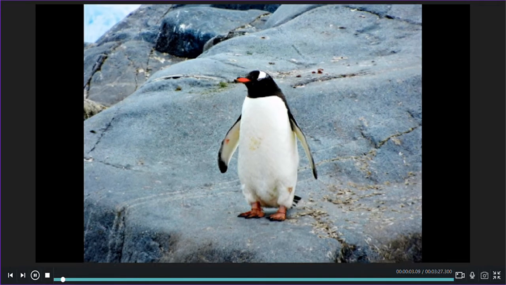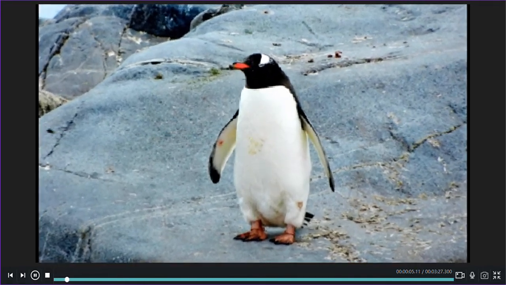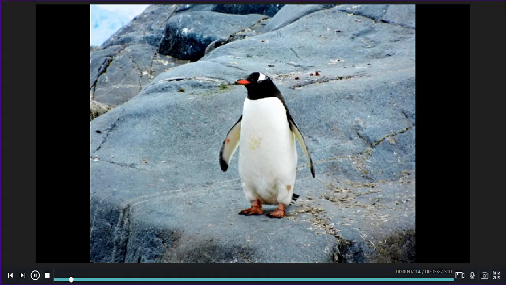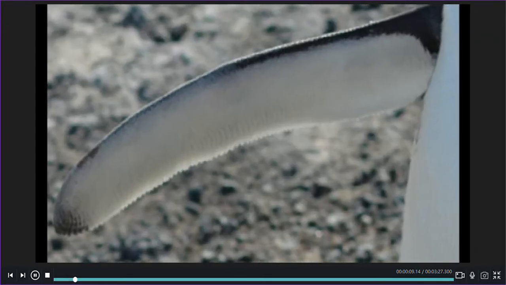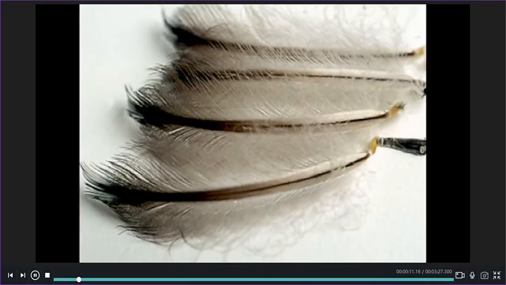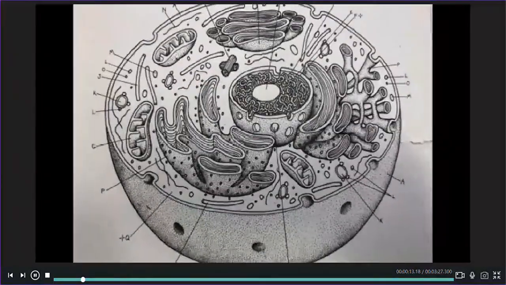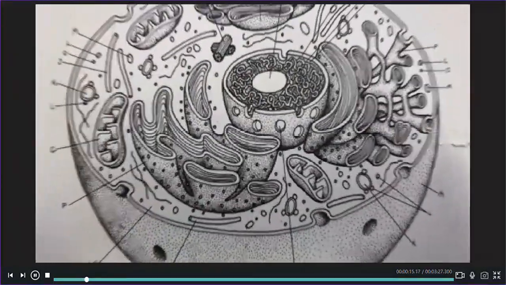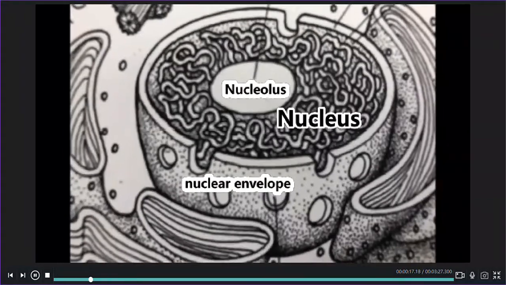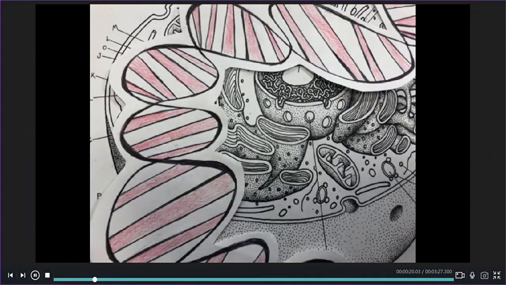Everything you know that is living is made of cells. Every eukaryotic cell makes up more complex organisms, such as this penguin, and is controlled and constructed by DNA. Proteins, an integral part of the function of a cell, are constructed from the DNA through the process of protein synthesis. DNA is a unique and complex molecule.